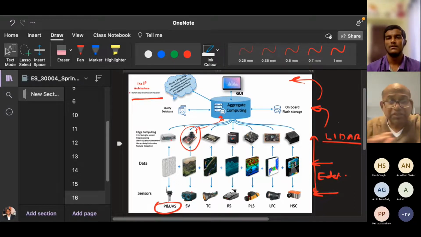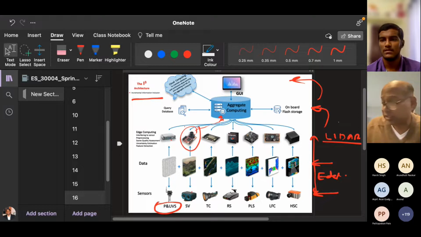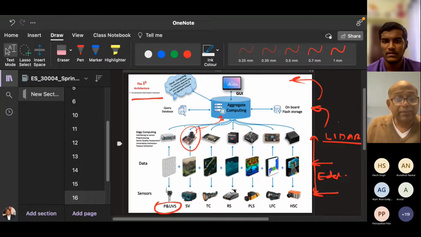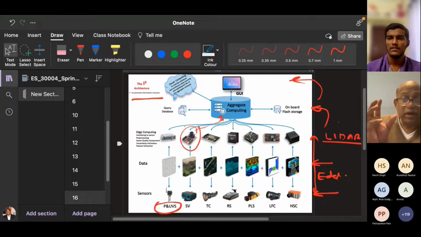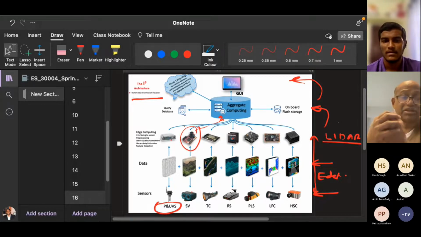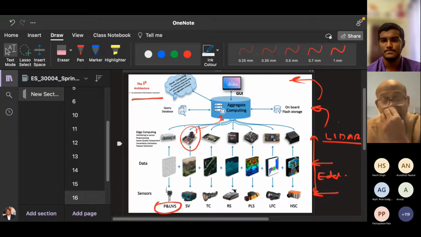So what is done is, if the temperature is not changing, there is no need to send. Whenever the temperature changes, you send. Unless there is a change, you do not send the temperature. So the edge computing or the local computing decides whether there is a change or not. Whenever there is a change, it registers and sends the change. So there is certain local computing here. So this is a typical architecture of an embedded system.